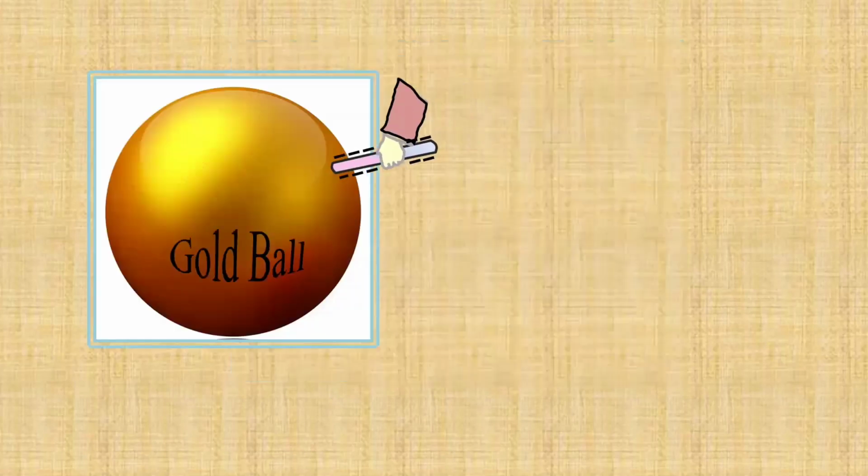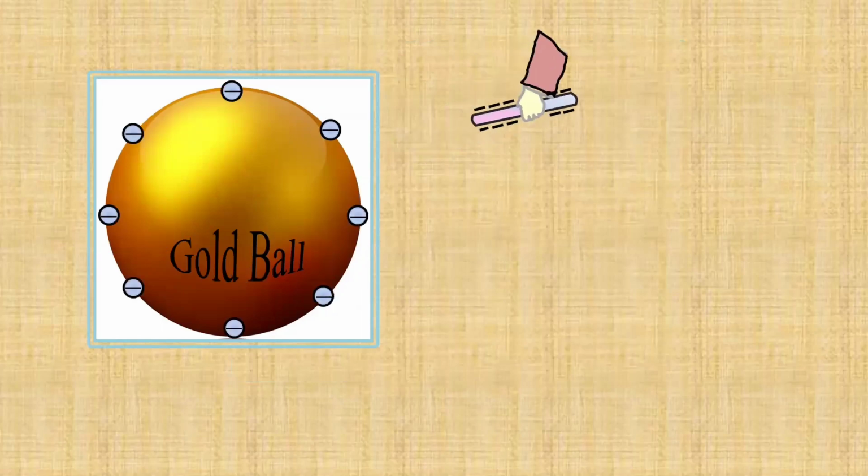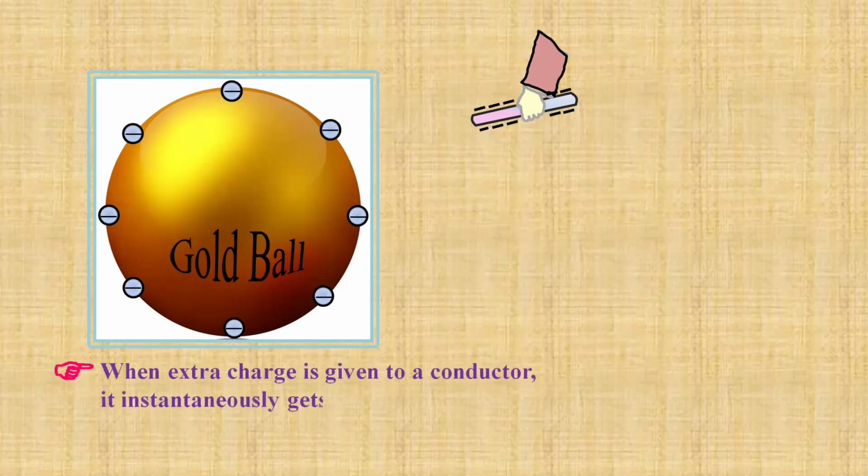Now if you see this, we have a gold ball here which acts like a conductor. When I bring a charged particle closer to it, you can see that the charges get distributed easily in a conductor. Please understand, since conductors have a large number of free electrons, they distribute themselves very easily. When extra charge is given to a conductor, it instantaneously gets spread over the surface of the conductor. Why? Because conductors allow the movement of charges.